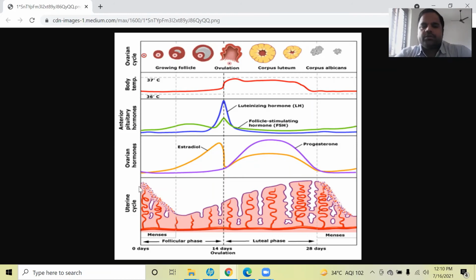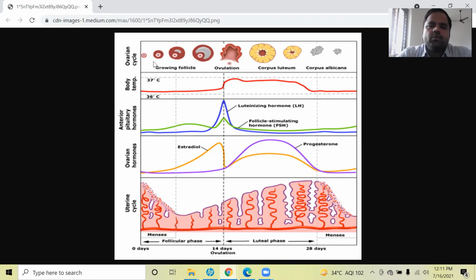We can see that during this phase, the thickness of the uterus is increasing, and the number of blood vessels and their spread will also increase.